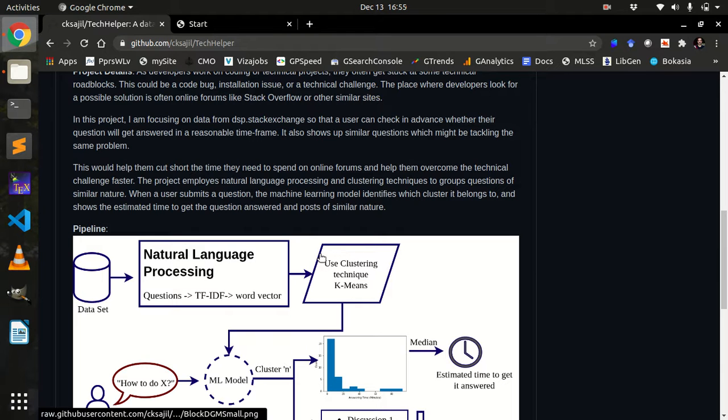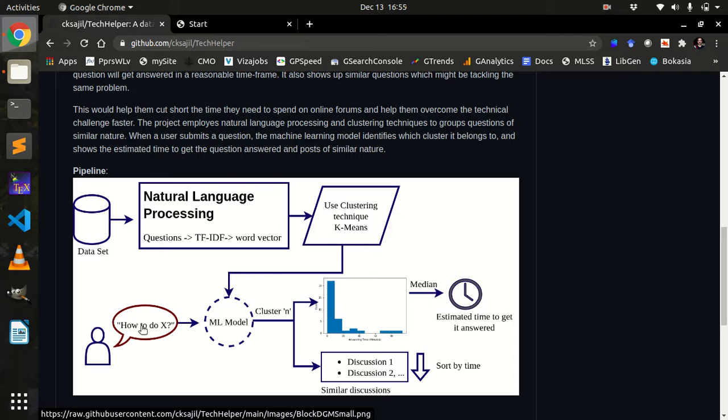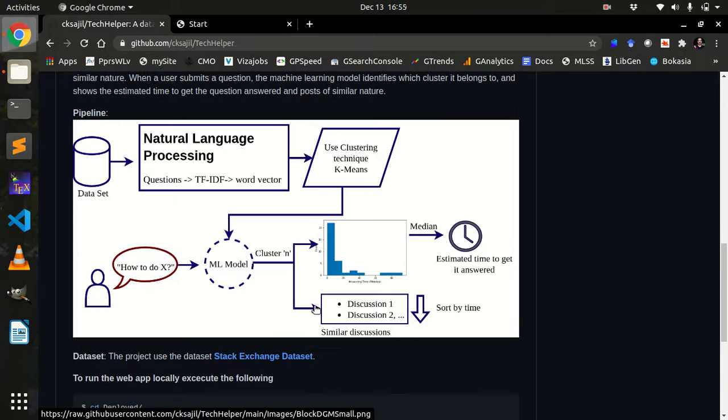different clusters of topics. Once a new question comes in, we can always check which cluster this question belongs to. Once we identify that cluster, I have tried to examine the answering time, the time to get an accepted answer.